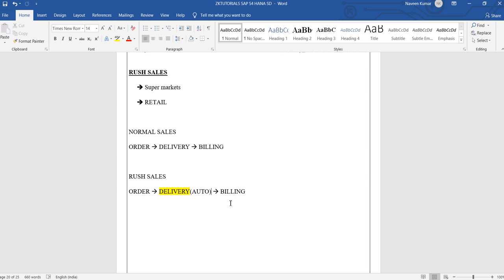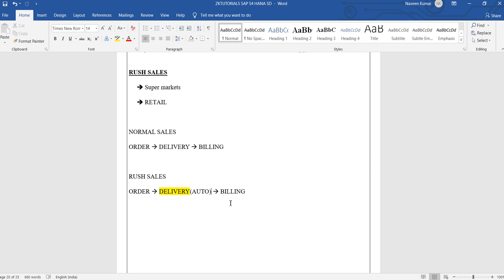We automate the delivery because when people want to buy a certain product, they are in a rush. So we want to make this delivery as soon as possible. That is the condition here. On that condition, we have to make the delivery be created automatically. Normally we have not seen any case like that.